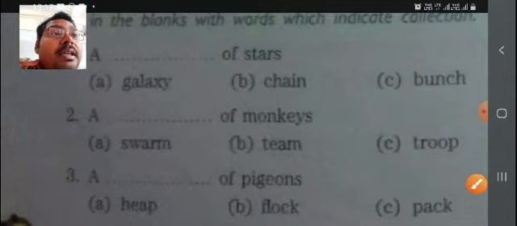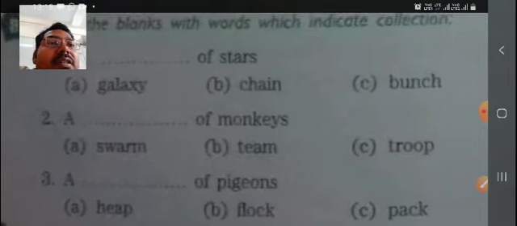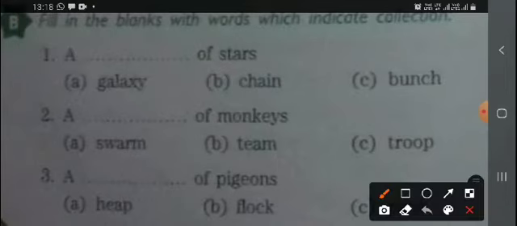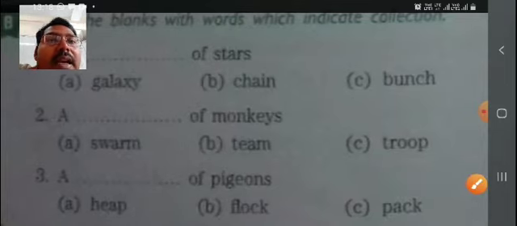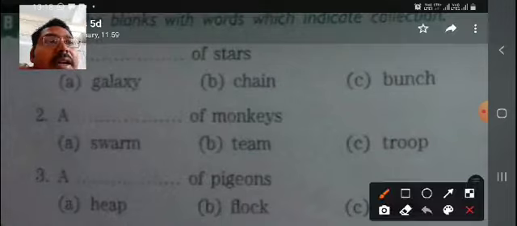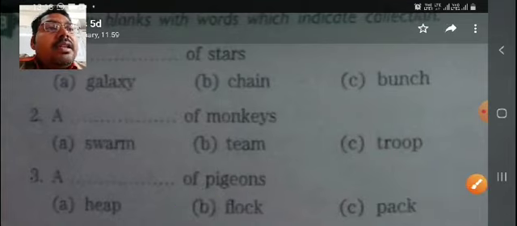Troop of monkeys. Next one, number 3, of pigeons. What is a group of pigeons called? Heap, flock, or pack? Pack is of wolves, and heap is of garbage, etc. So it would be flock. Flock would be the right answer there. Flock of pigeons. I hope it is clear to you.